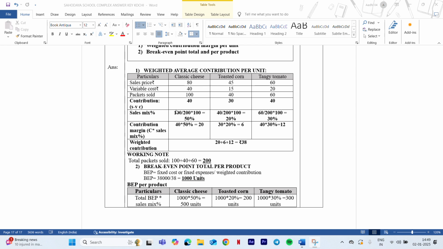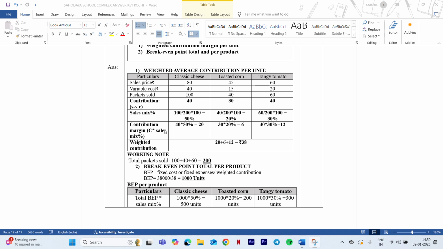So total units sold in classic cheese is 100. Total units sold is 100 plus 40 plus 60, that is 200. So 100 by 200 into 100 is 50 percentage. Then packets sold is 40 divided by 200 into 100, and 60 by 200 into 100. So this is the packet sold.